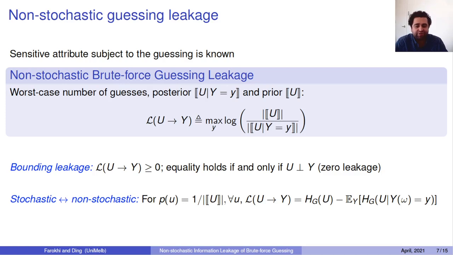If we were to assume that everything is random and the distribution on u is uniform, then the leakage that I have defined here would be the same as the difference of the guessing entropy of u and the guessing entropy of u given that I have access to y, okay? And that's again expected over y. And again, I need this conditional distribution to be uniform too, okay? So then this difference would end up being equal to the leakage that I've defined here.